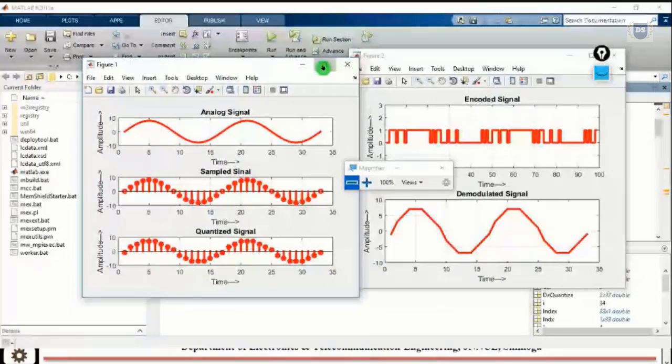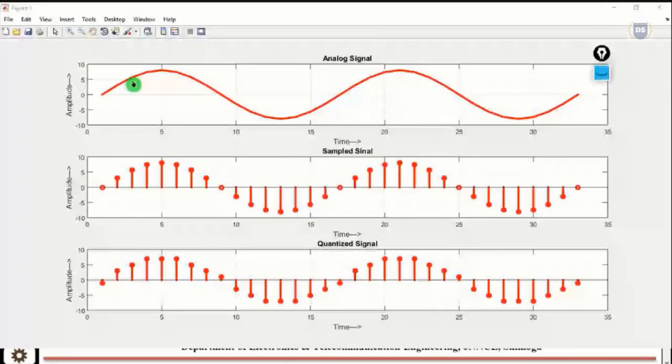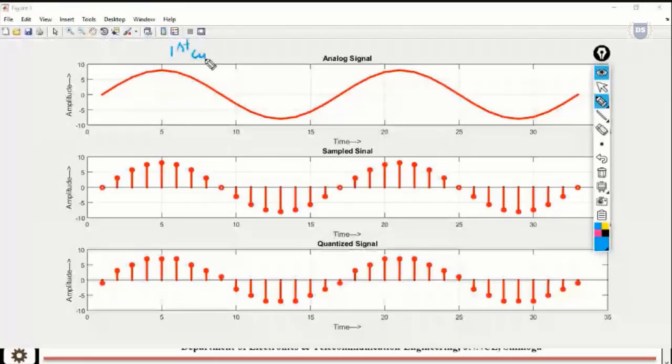In figure 1, we can see that it's a 3x1 subplot, where the very first plot is an analog signal that is continuous in nature, and you can see that we have 2 cycles. This is the first cycle, and this is the second cycle.